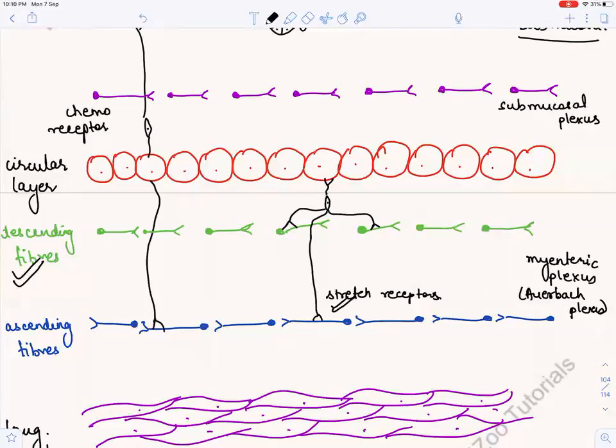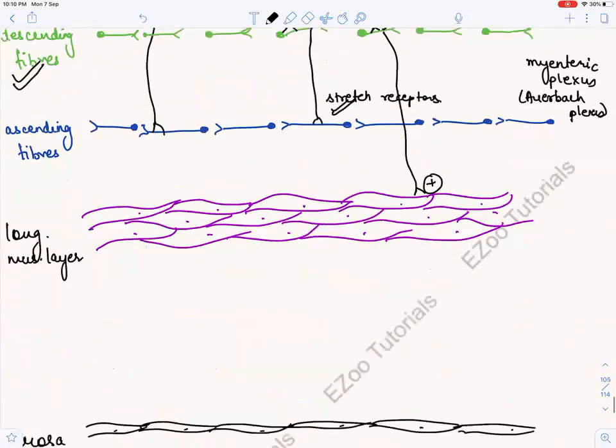When they get activated, something will happen in the inner circular layer and in the longitudinal muscular layer. There will be a negative effect here and a positive effect here. Now let us talk about what we are saying when we say that there will be a negative effect on the circular layer and a positive effect on the longitudinal layer when the descending fibers are getting activated. This is the first step that we are talking about.